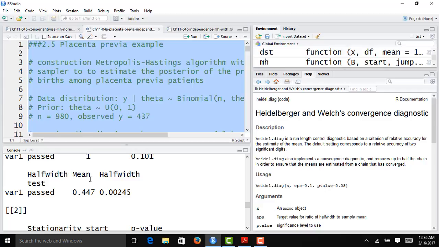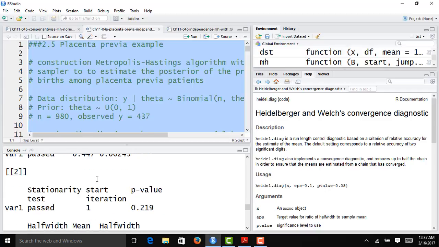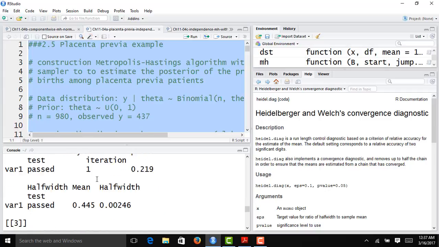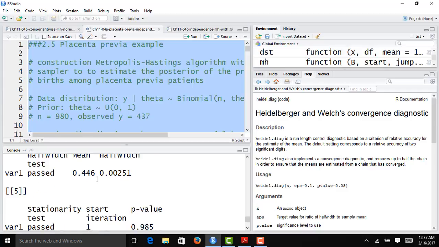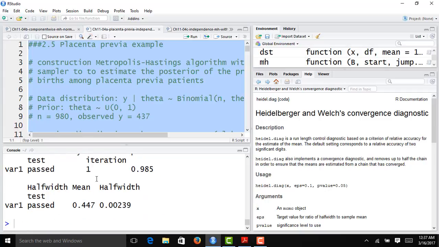We can estimate our posterior mean with a pretty high level of accuracy, and we see similar results for all the other chains. At least based on this diagnostic, we have confidence that our chain has converged to its stationary distribution and that we are estimating the posterior mean with a relatively high level of accuracy.